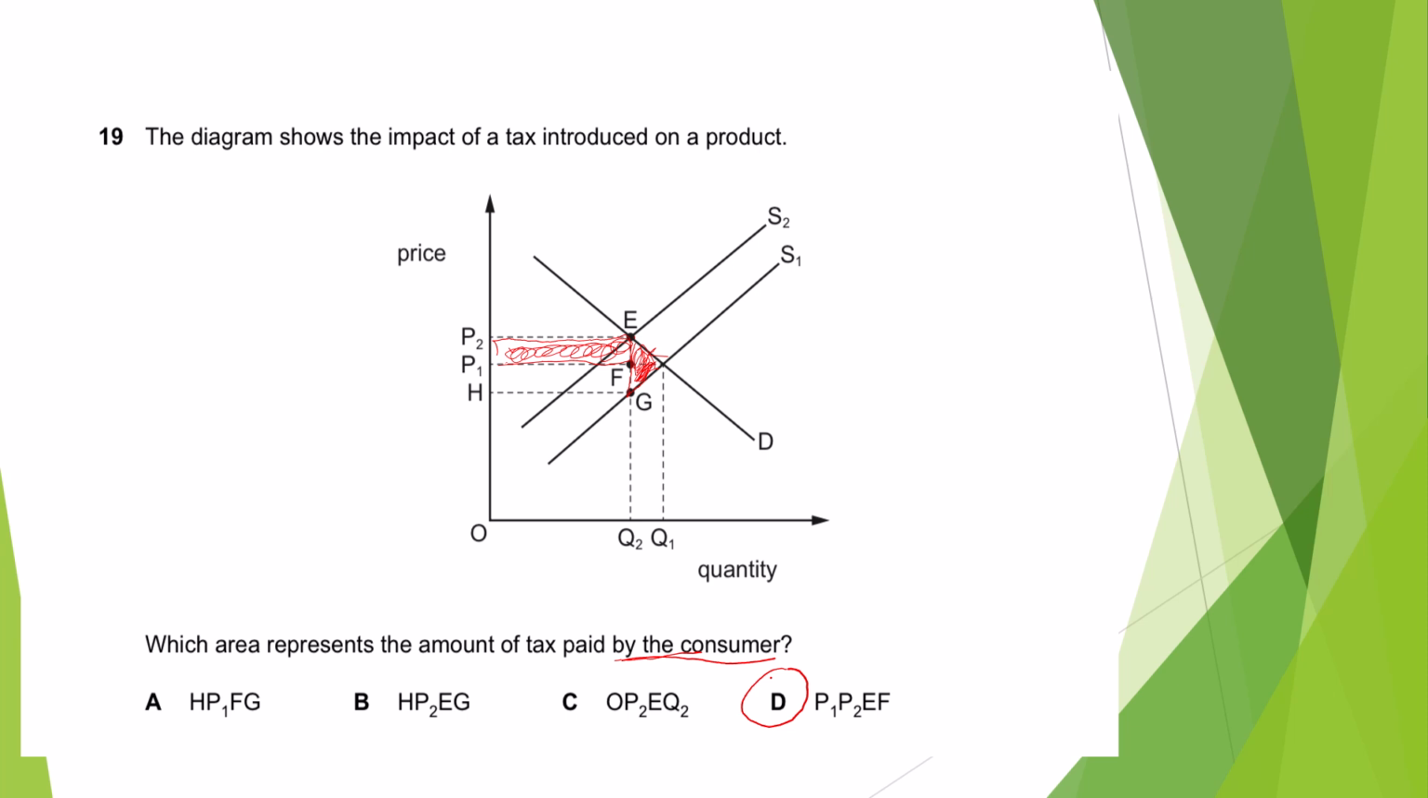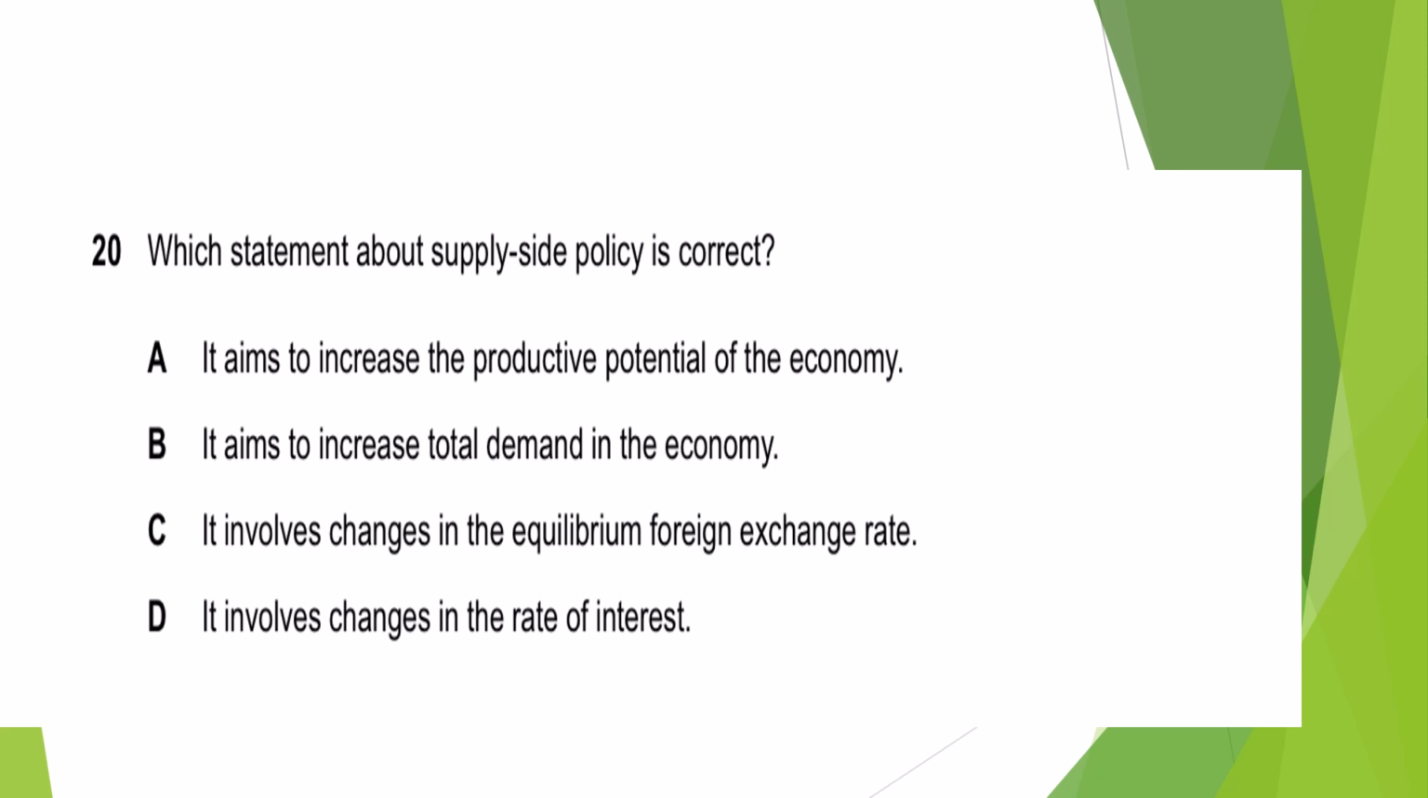Moving forward, which statement about supply side policies is correct? Again, supply side policies are the policies which are made by the government to protect the suppliers. So it aims to increase the productive potential of the economy. Yes, it could be the answer. It aims to increase the total demand of the economy. No, it's a supply side economy, so we do not need to think about the demand side.